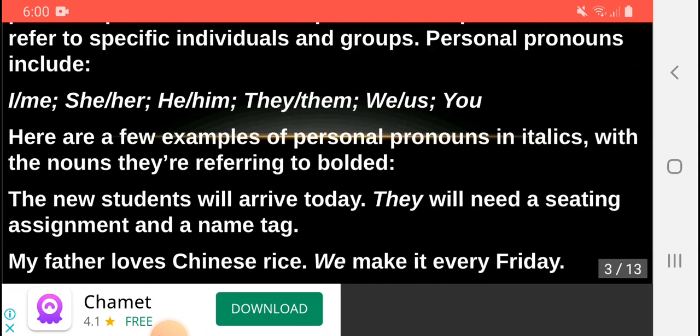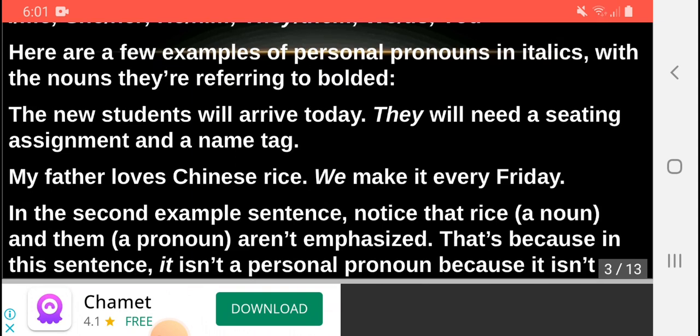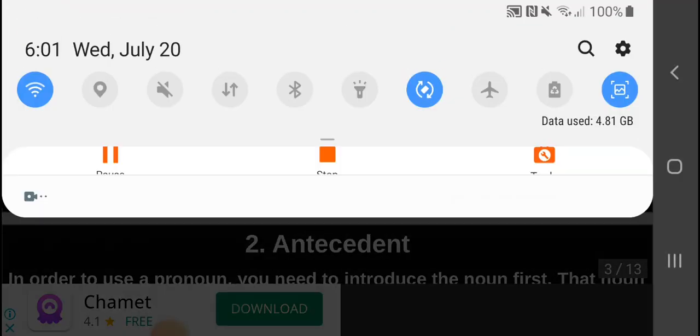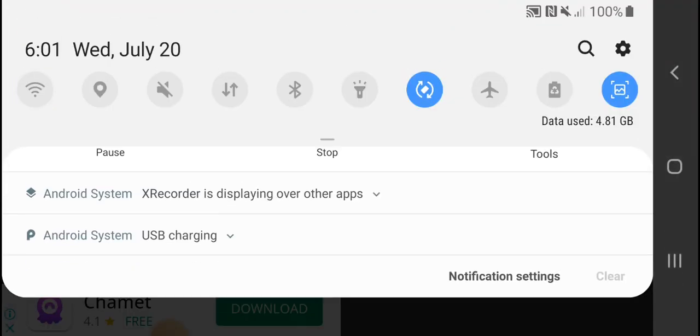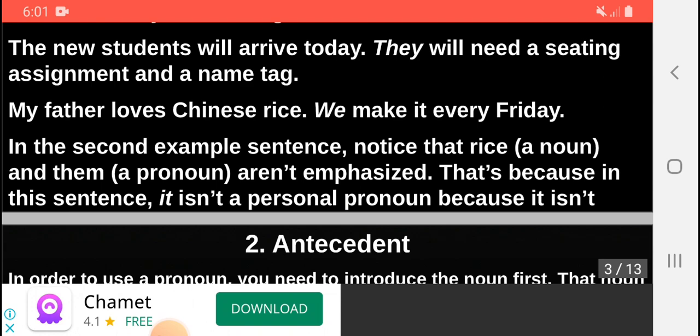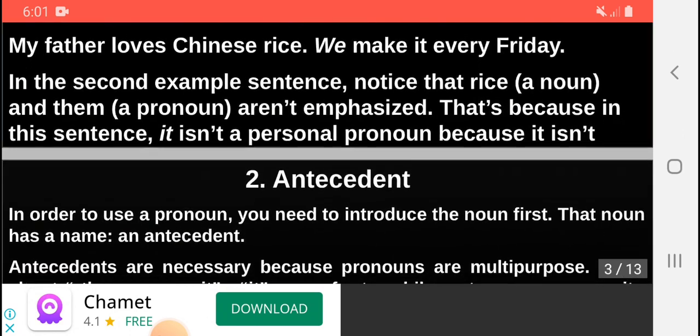The new students will arrive today. They will need a seating assignment and a name tag. My father loves Chinese rice. We make it every Friday. In the second example sentence, notice that rice, which is a noun, and it, which is a pronoun, aren't emphasized. That is because in this section it isn't personal pronouns.